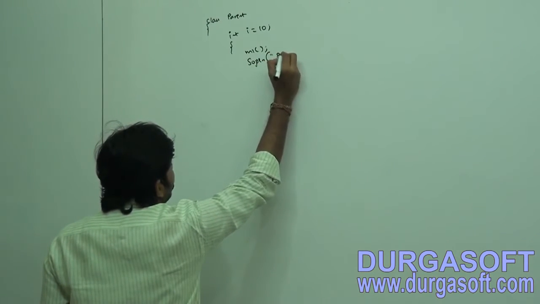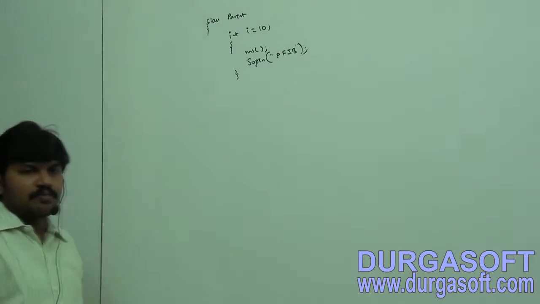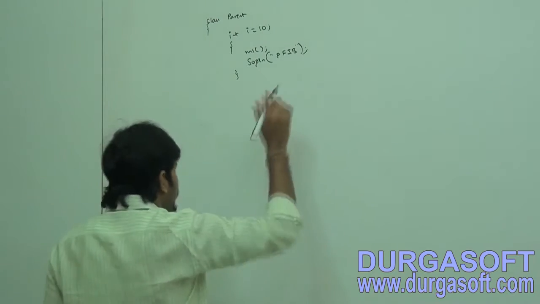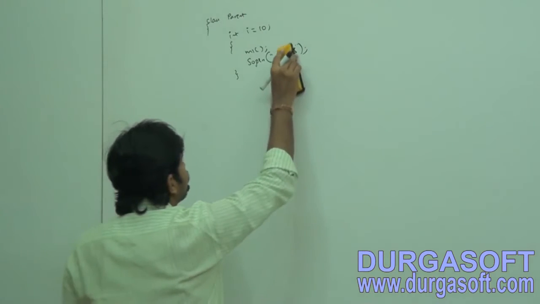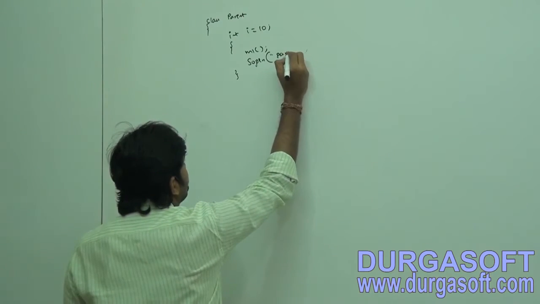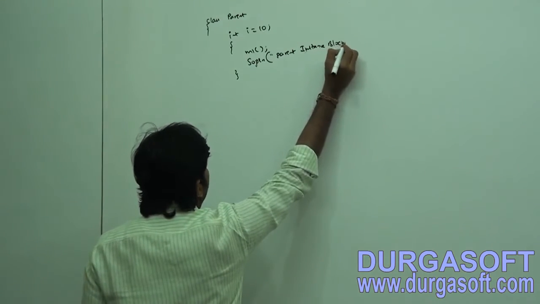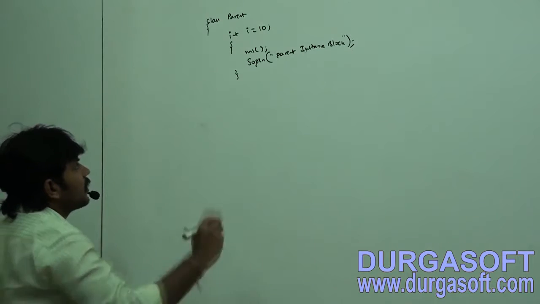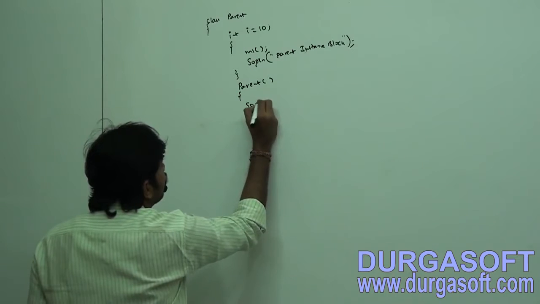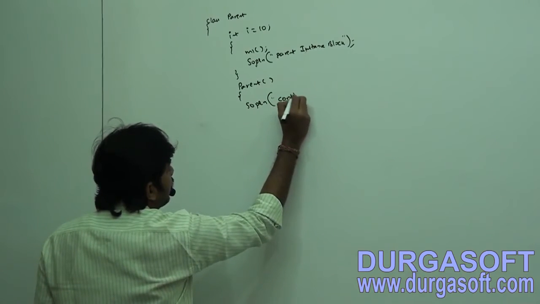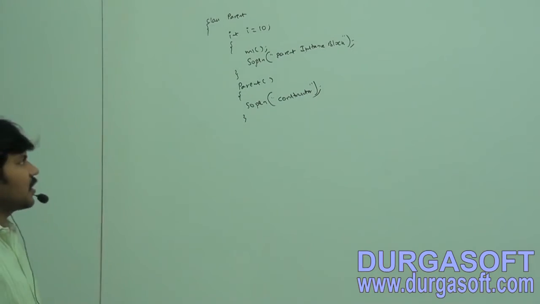System.out.println parent first instance block, PFIB, or otherwise parent instance block. I don't want to take multiple instance blocks in the parent. One block is enough because you know the flow. Parent instance block. Next, the constructor. System.out.println, like parent constructor, I am taking.